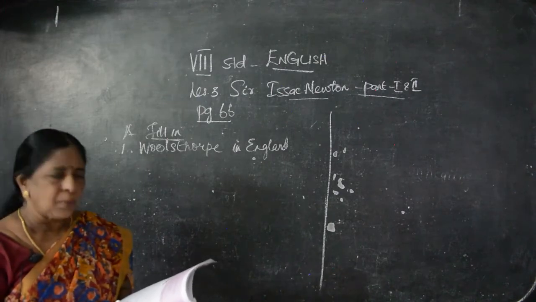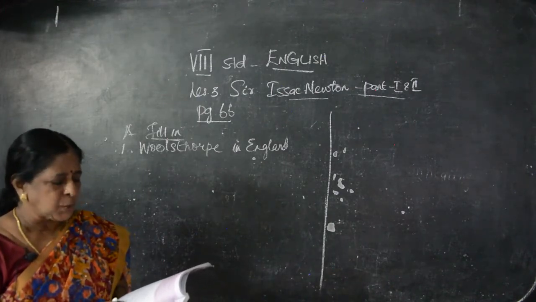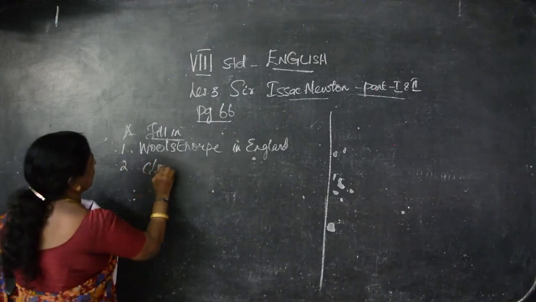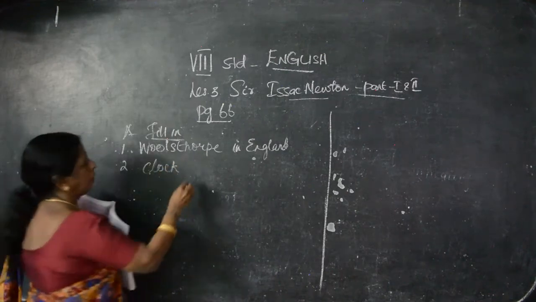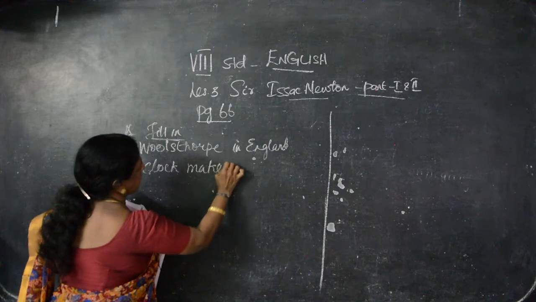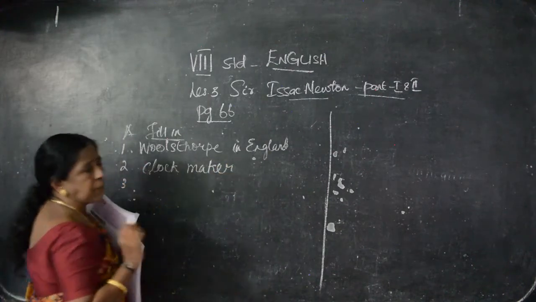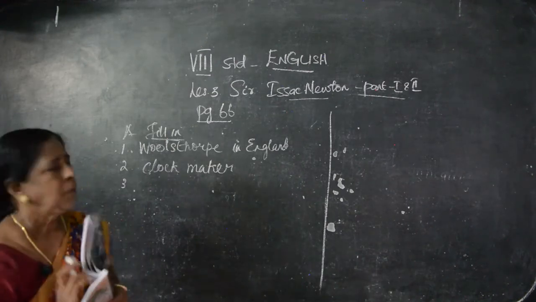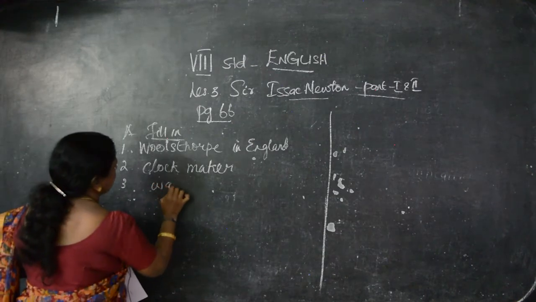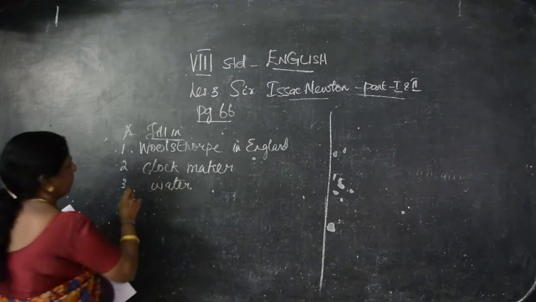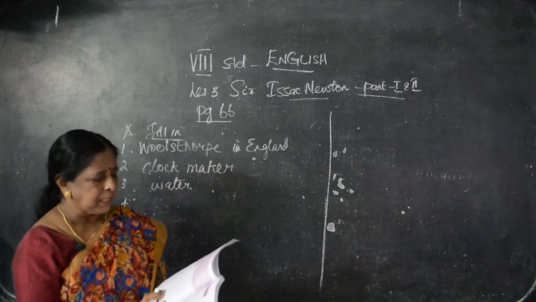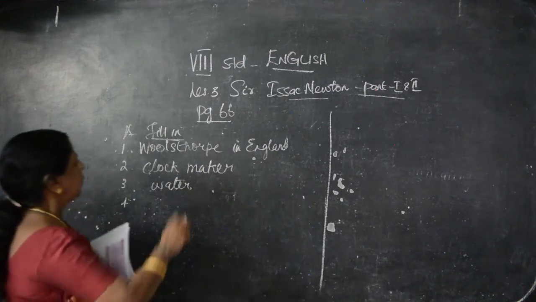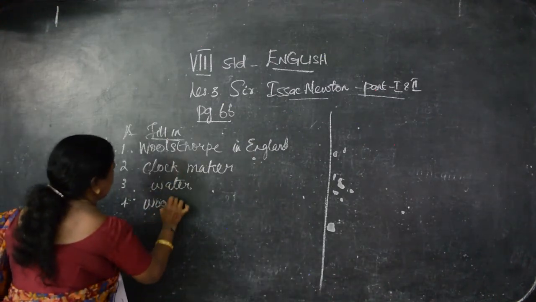Next one: grandmother was advised to apprentice him to a clockmaker. All the others advised his grandmother to make him a clockmaker. C-L-O-C-K, clockmaker, M-A-K-E-R. Copy down in pencil. Isaac made a clock by the dropping of water. And the fourth filler: the sundial made by Isaac is still in existence. In which place? Where he was born, Woolsthorpe. Still, if you go there, you can see it.